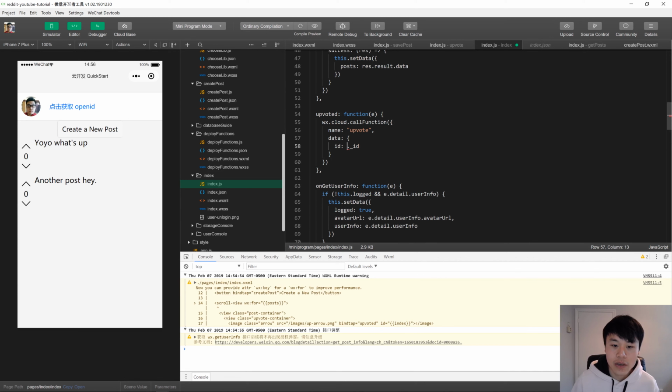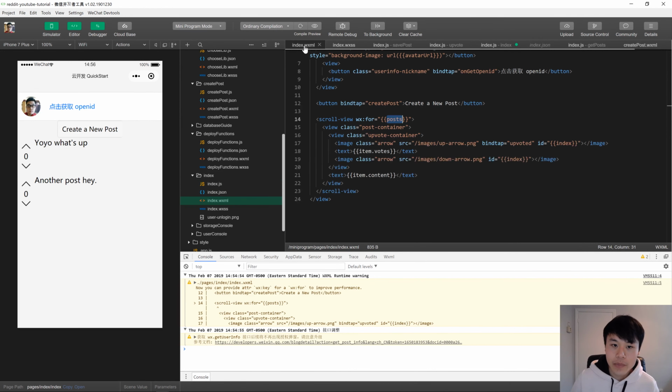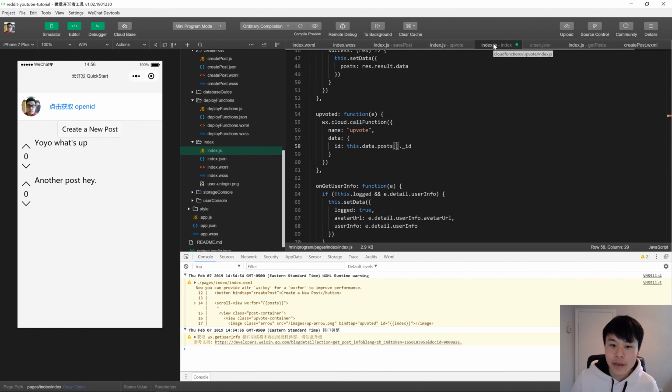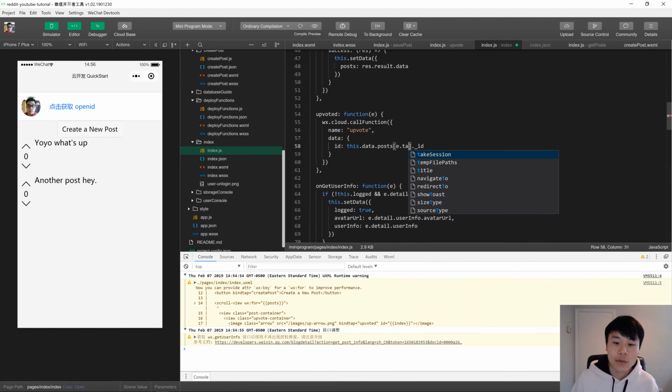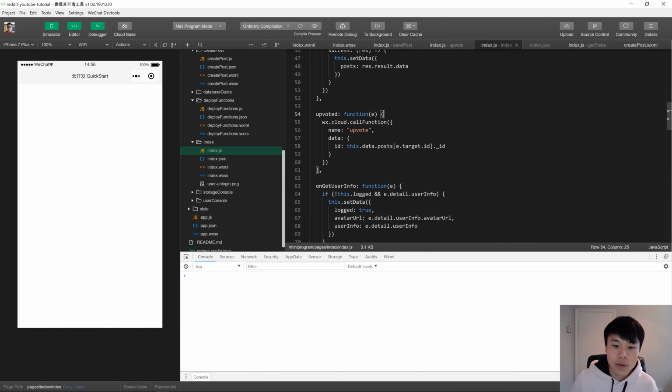So you just do that by using this data.post because we named the post. And now we need to index it with this thing right here. So what do we click? We click that image. And we retrieve it using e.target and then .id because that's what we set the index with.